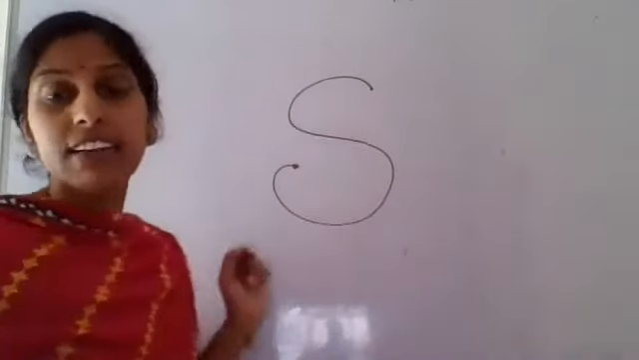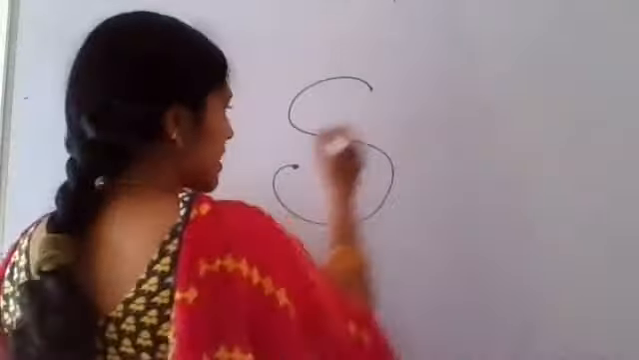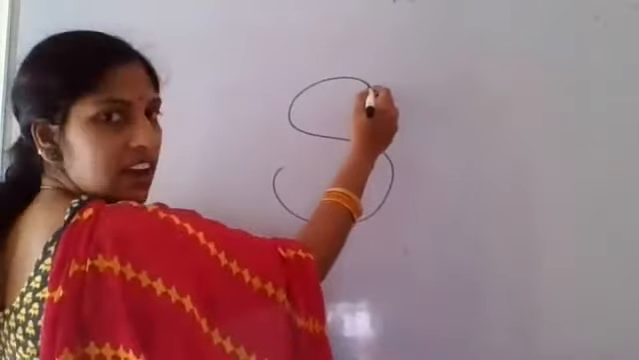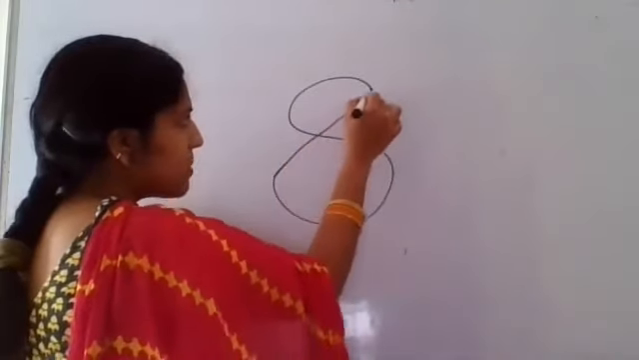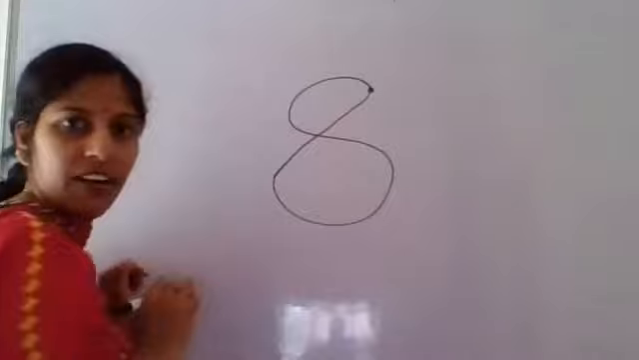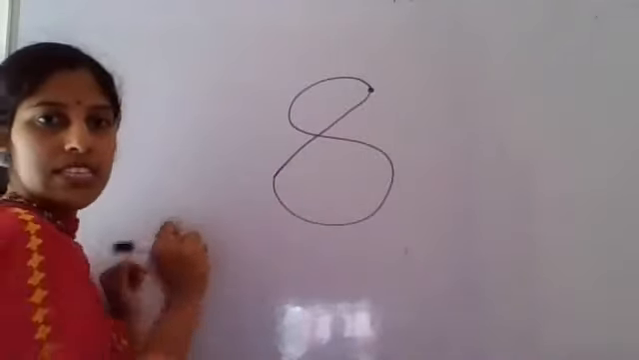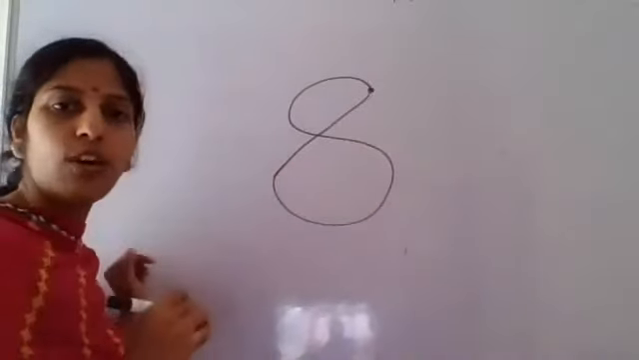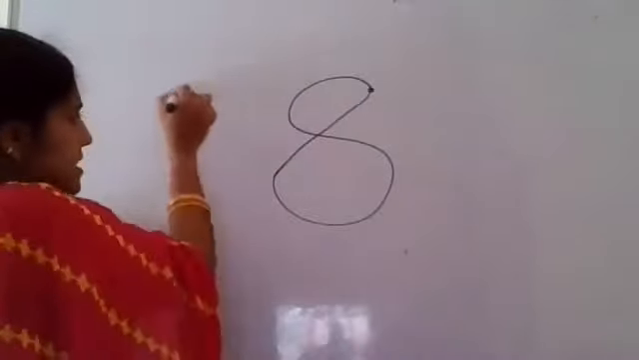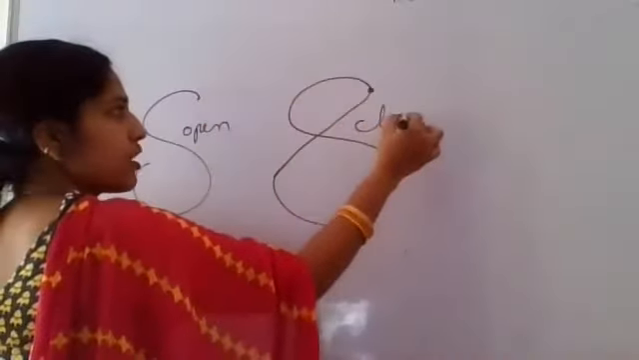But 8, if you take number 8, it is a closed figure. Why? Because see, I'm starting here, I'm continuing my curve, and I'm ending at the same point here. That's why this is a closed figure. Same starting point and same ending point, that's why this is called a closed figure. But this is open. This is open. This is closed.